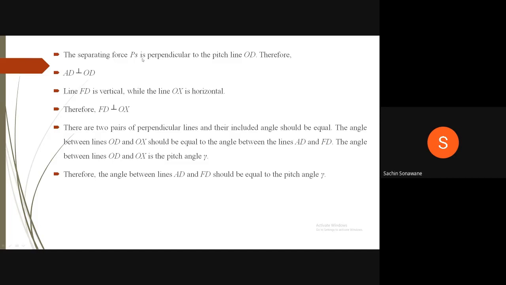The separating force PS is perpendicular to the pitch line OD. Therefore, AD is perpendicular to OD. Line FD is vertical while the line OX is horizontal. Therefore, FD is perpendicular to OX. There are two pairs of perpendicular lines and their included angle should be equal. The angle between lines OD and OX should be equal to the angle between the lines AD and FD. The angle between lines OD and OX is the pitch angle gamma. Therefore, the angle between lines AD and FD should be equal to the pitch angle gamma.